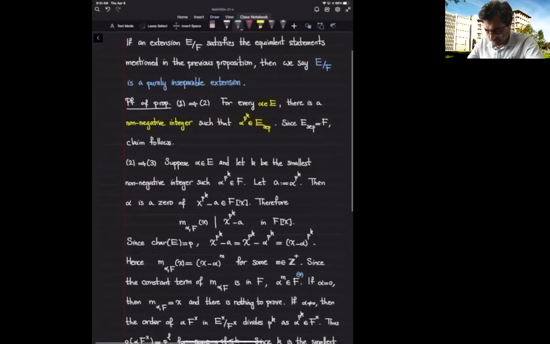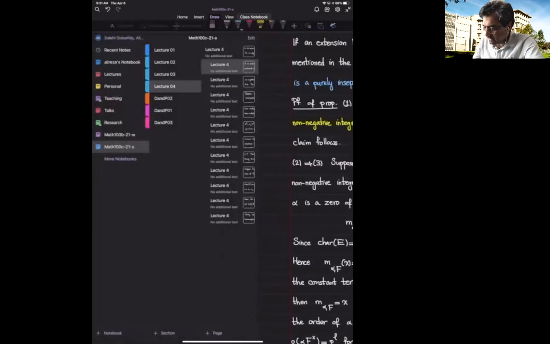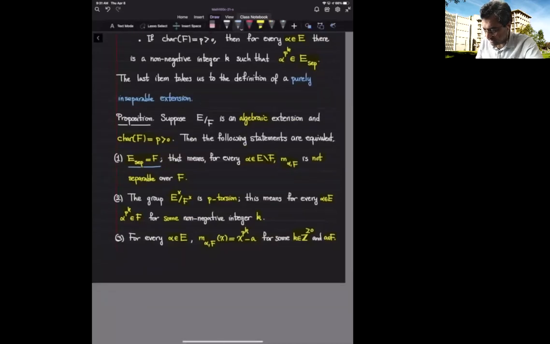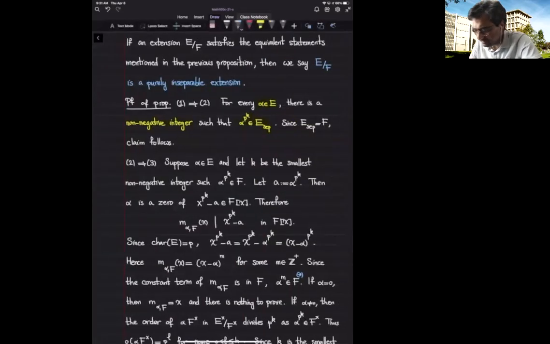Now, what we proved, we know that for every alpha inside E, I can raise alpha to some power of p and end up being inside E subset. But E subset is F. And that means exactly what we wanted to show. So we end up getting that for every alpha inside E, alpha raised to some power of p is inside F. Okay, so that we have.